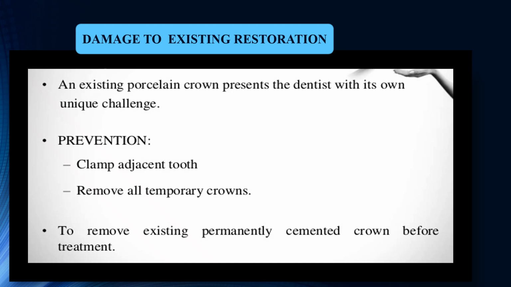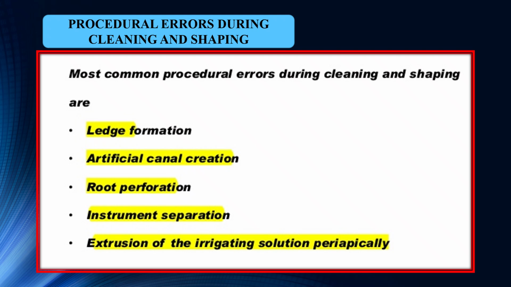So damage to the existing restoration is another mishap that can occur during the access cavity preparation. An existing porcelain crown presents the dentist with its own unique challenge. So prevention is to clamp the adjacent tooth and remove all temporary crowns if there are any, and to remove any existing permanently cemented crown before the treatment. That will prevent damage to the existing restoration.